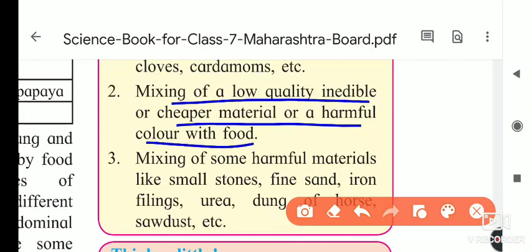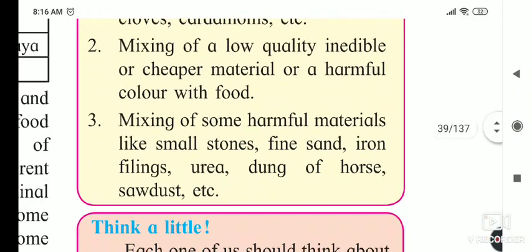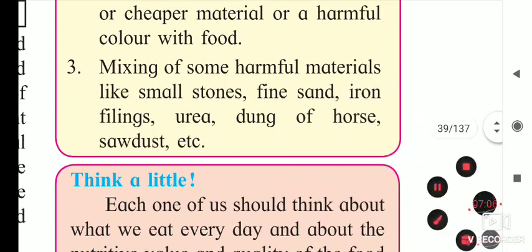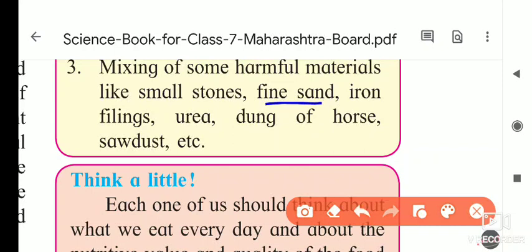With this they also add small stones and pebbles, so that point is also given here: mixing up some harmful materials like small stone, fine sand, iron filings, urea, dung of horse, sawdust, etc. First, stone is okay, we can pick it up by hand and sieve it. But they are adding fine sand, very small, like powder sand. Iron filings, just think about it.